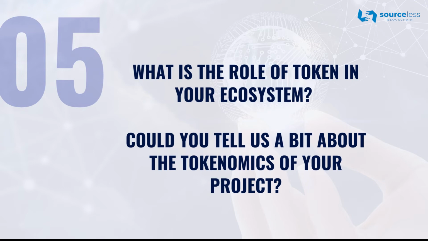The Sourceless token has the most important role due to its utility as governance of our ecosystem, and also as the main fuel for the BNS, blockchain name services, in which each STR domain will have a lifetime blocked quantity of STR tokens. Okay? Each domain will have a lifetime blocked quantity. That's important.